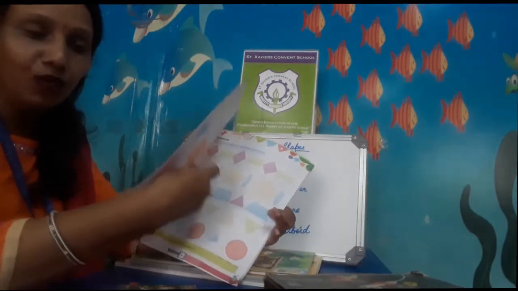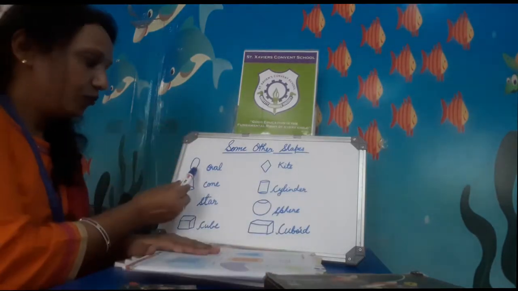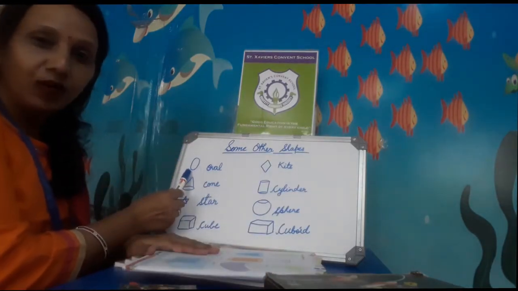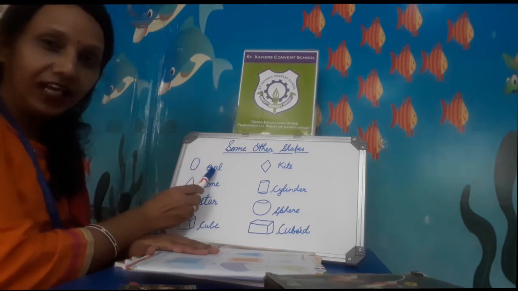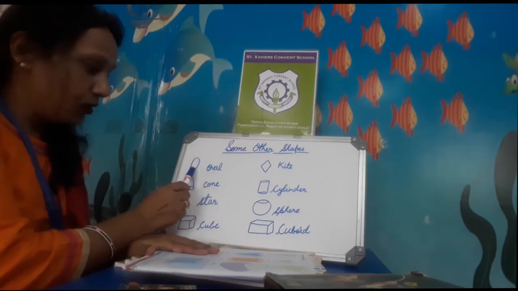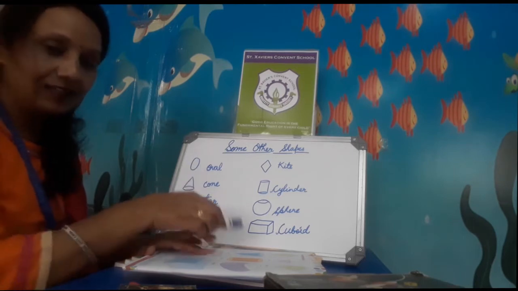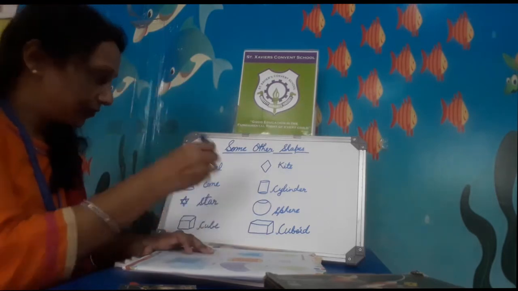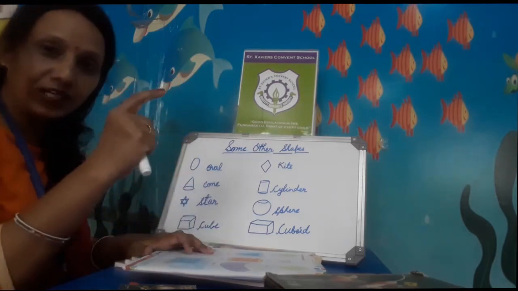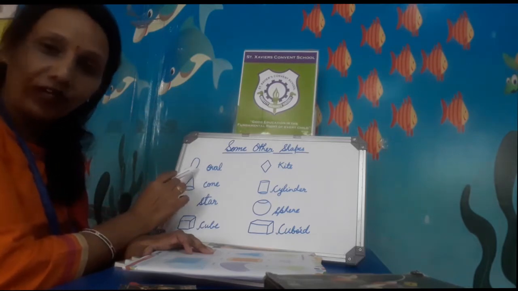We must know. So this one is here. The first, which shape is this? Oval. Spelling of oval, O-V-A-L. It looks like little bit circle, but it's not completely circle. It is in long shape. So that is rounded but in a long shape. So that's why this shape is known as oval.